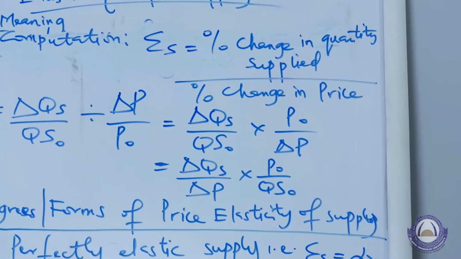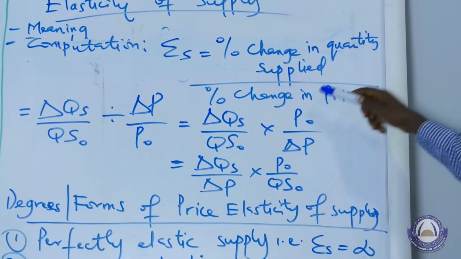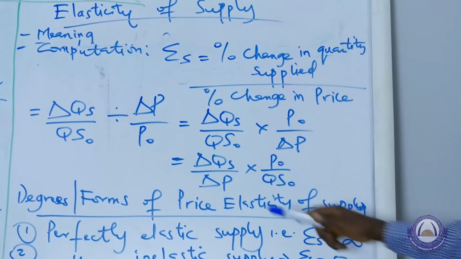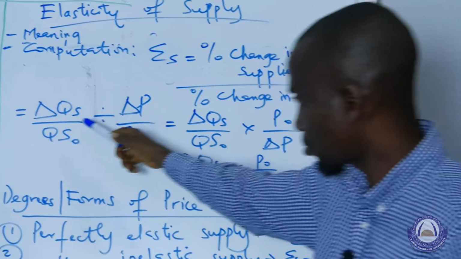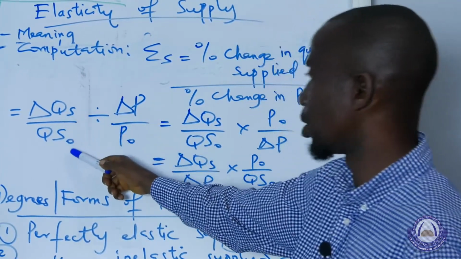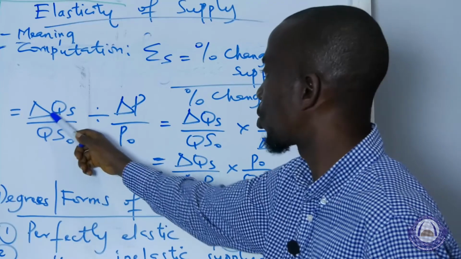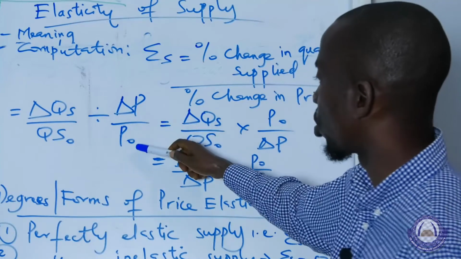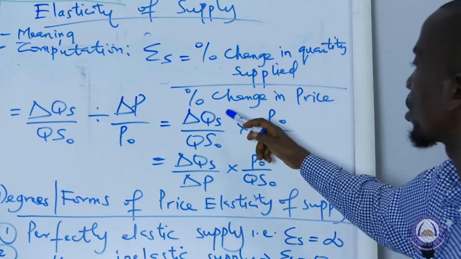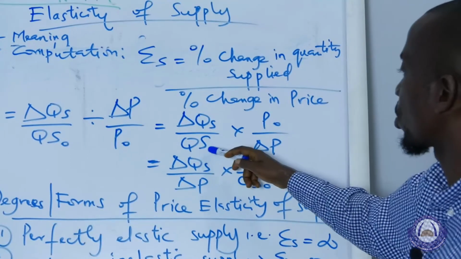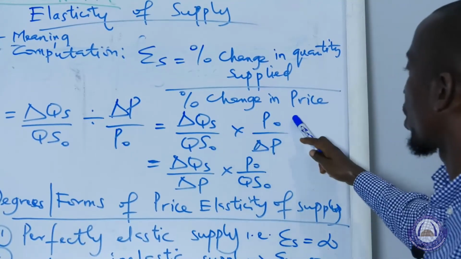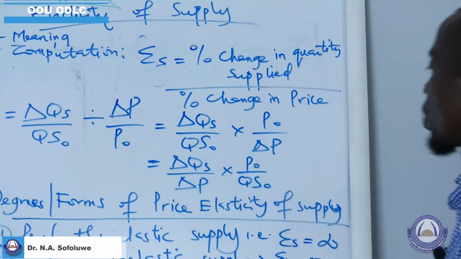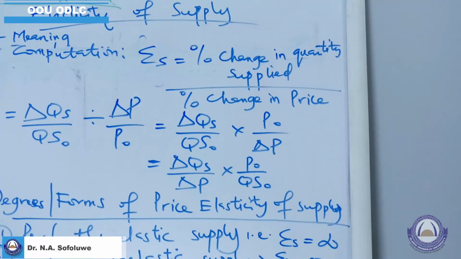This could be given as percentage change in quantity supplied over percentage change in price. That is, price is influencing quantity supplied, and that could be written mathematically as change in quantity supplied over initial quantity supplied, divided by change in price over initial price, equals change in quantity supplied over initial quantity supplied multiplied by initial price over change in price. And with rearrangement, this is what we have as the formula for our elasticity of supply.